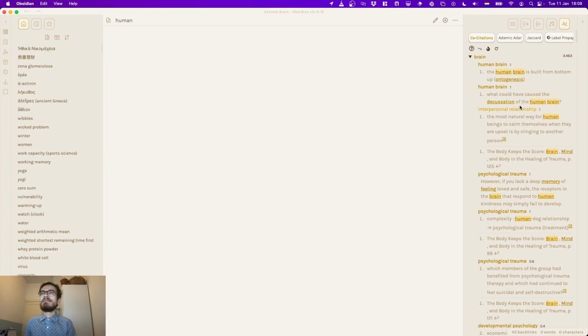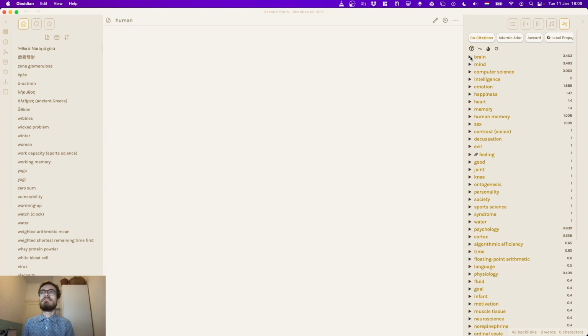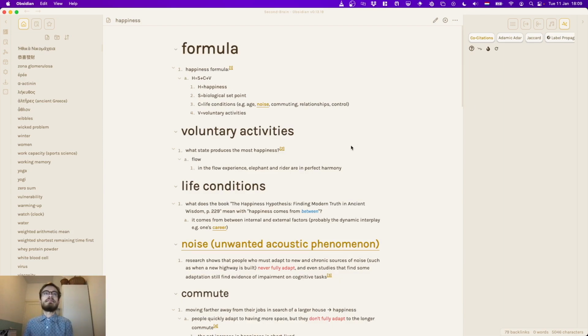Similarly, we can figure out that there is a decussation of the human brain. I don't know what this word means, to be honest. I don't know what this word means either. But we know now that there is this relation between the human brain and these three concepts. So just using the co-citations plugin, we can already find these really interesting concepts. And this works for many things.